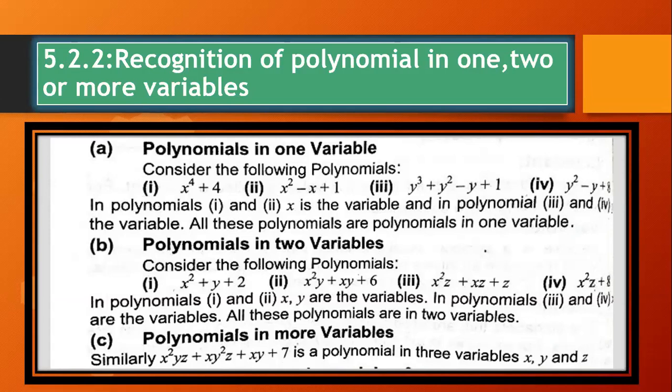Okay. Recognition of polynomial in one, two or more variables. Polynomials in one variable. Now you have to consider their examples. First one is x to the power 4, x square minus x plus 1, y cube plus y square minus y plus 1, and the last one is y square minus 1 minus y plus 8.